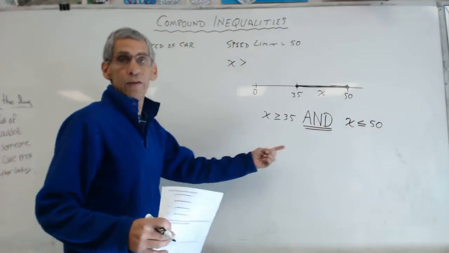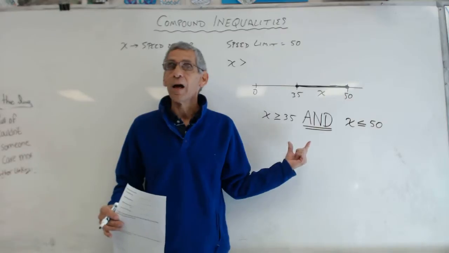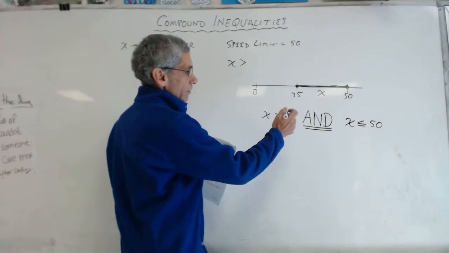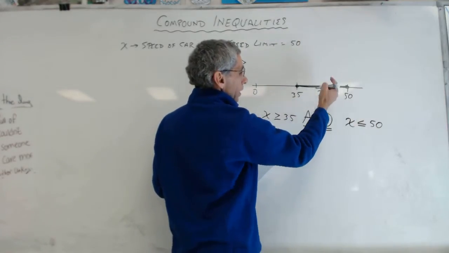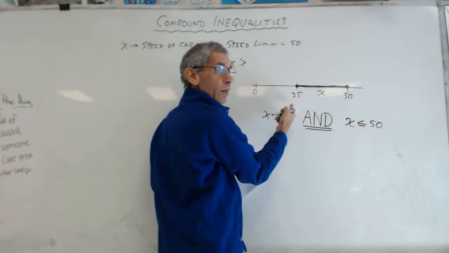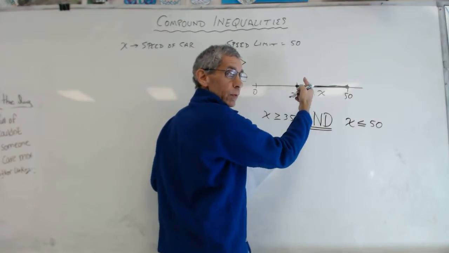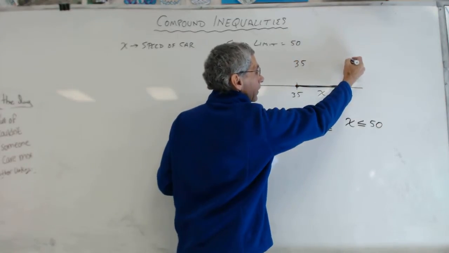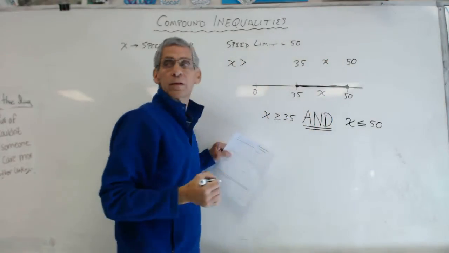Now, there is another way this could be written, and that's what I'm going to focus on today. The other way is this. I could put my lower limit on the left, just like this graph, right? So I'm going to write my 35, I'm going to write my 50, and I'm going to write my X in the middle.